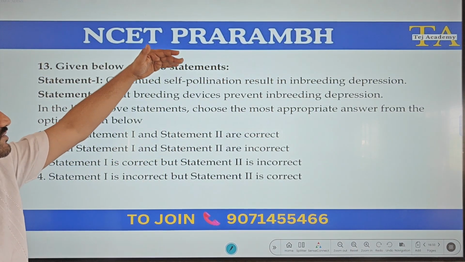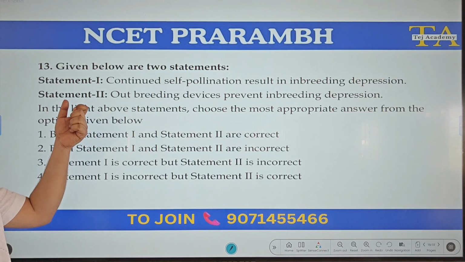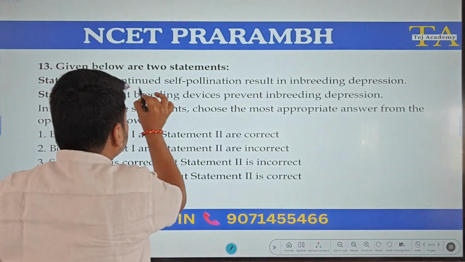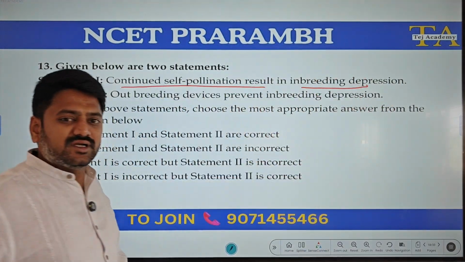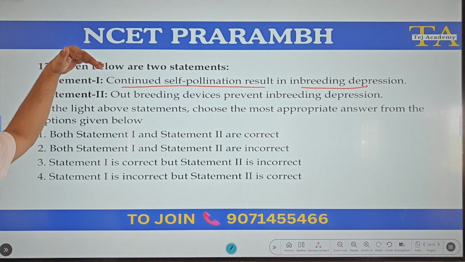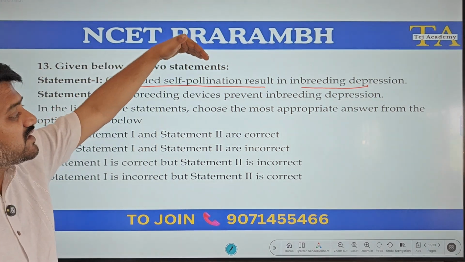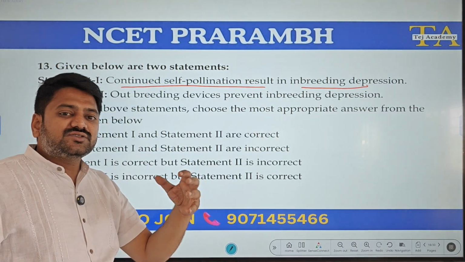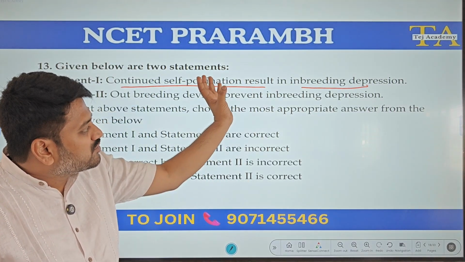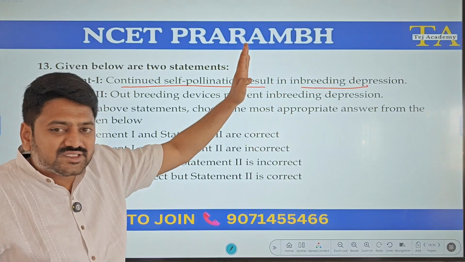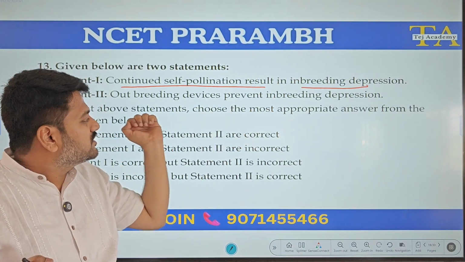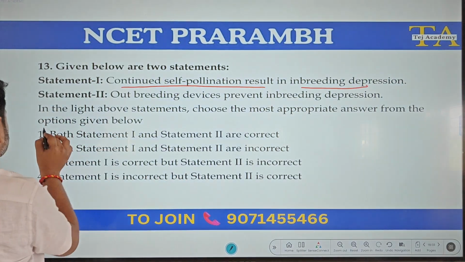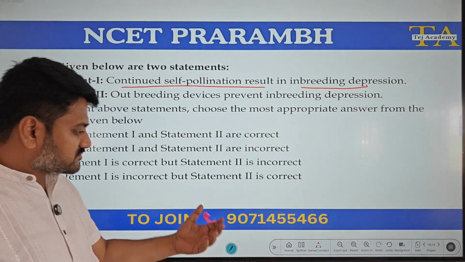Given below are two statements. Statement 1, continuous self-pollination results in inbreeding depression. Yes, if there is continuous self-pollination, it leads to inbreeding depression. Statement 2, outbreeding devices prevent inbreeding depression. Outbreeding devices, which means the mechanisms which help cross-pollination. So to decrease or to prevent this inbreeding depression, genetic loss, we need cross-pollination. So that is correct. So both the statements are correct. So option 1 is correct.